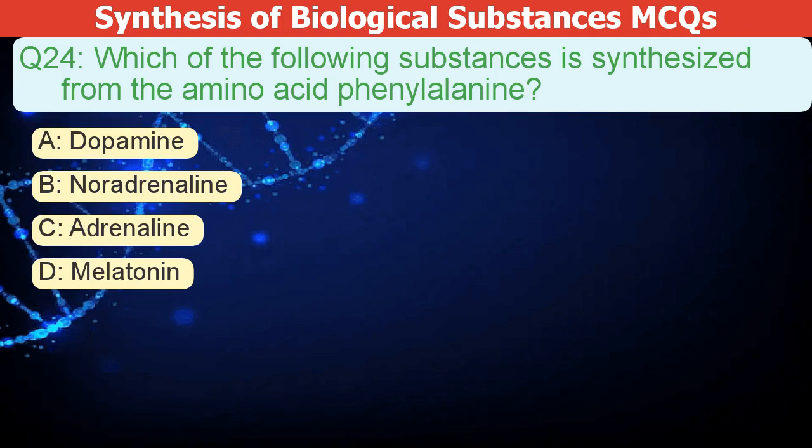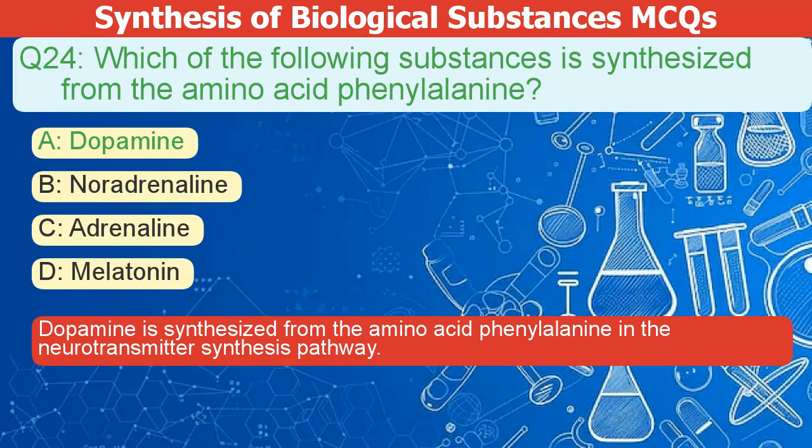Which of the following substances is synthesized from the amino acid phenylalanine? A. Dopamine. B. Noradrenaline. C. Adrenaline. D. Melatonin. The correct answer is A. Dopamine is synthesized from the amino acid phenylalanine in the neurotransmitter synthesis pathway.